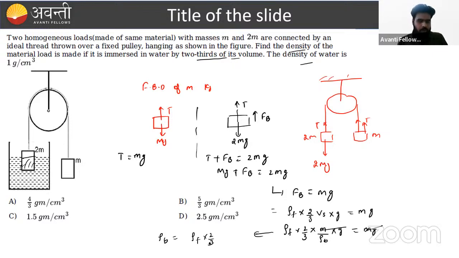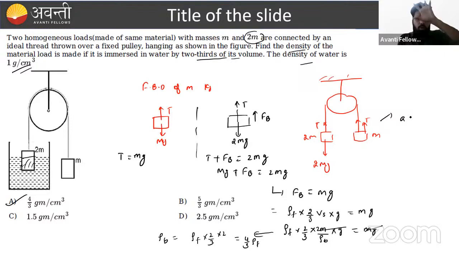Beta, one more thing: it is given that the mass that is submerged is not m, it is 2m. So here we have to put 2 also. So this will become 2, and this value will equal 4/3 times the density of fluid. What is the density of fluid? Sir, 1 gram per centimeter cube. So what is our answer? 4/3 into 1. So which option is correct? Option A is correct. I hope you get clarity on how the question is formed. The first thought process is that this is an unbalanced force.